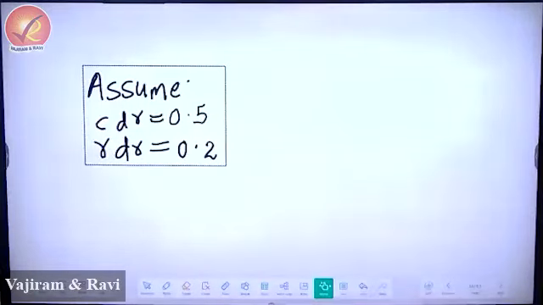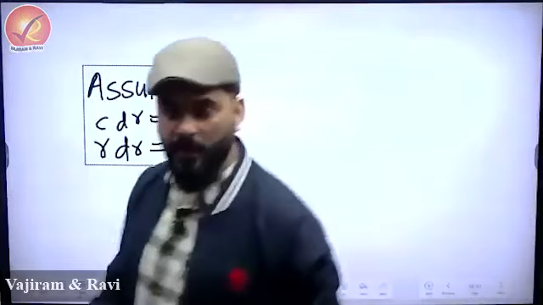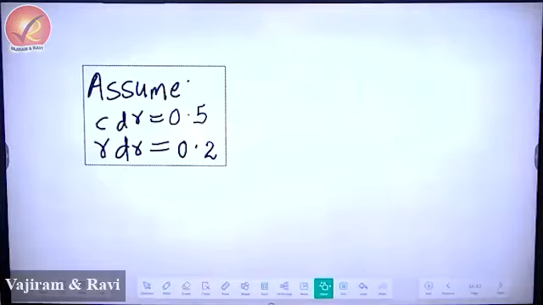I'm giving you one information, guys. Assume, write it somewhere in your notebook. Assume, please write. Assume, number 1, money released by RBI is equal to H. That's number 1.